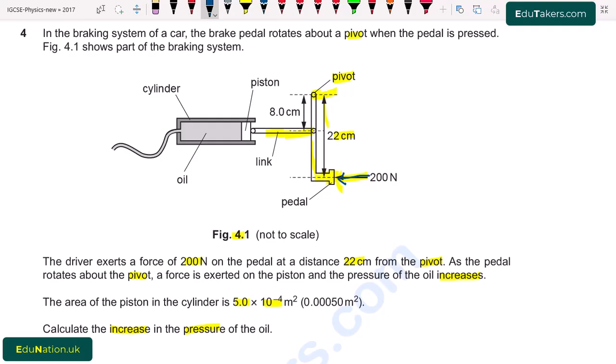So what will happen? This pedal causes the clockwise moment. Due to this force, the piston moves and the pressure of the oil increases. It means that it causes the anti-clockwise moment. So the anti-clockwise moment will be like this. Both of these moments are equal according to the principle of moments. So I write here: clockwise moment will be equal to anti-clockwise moment.